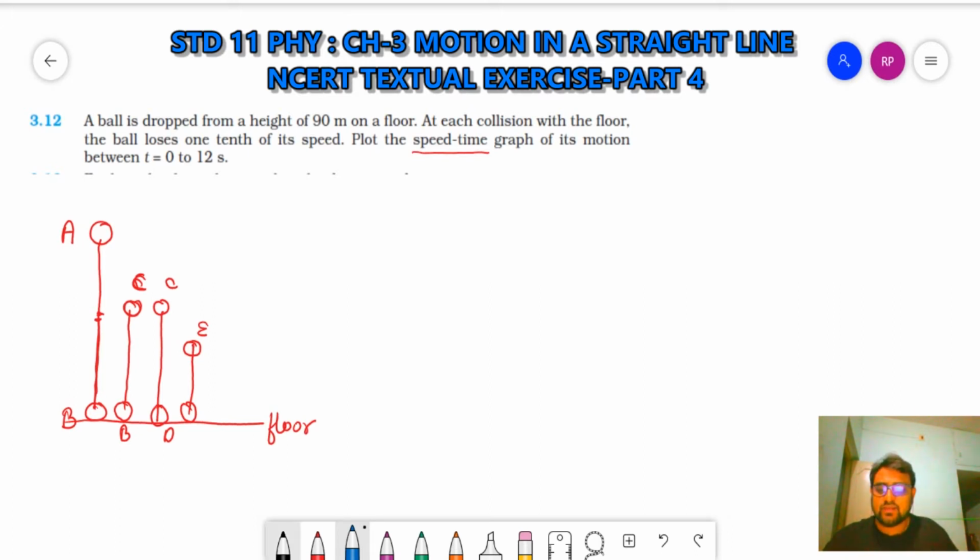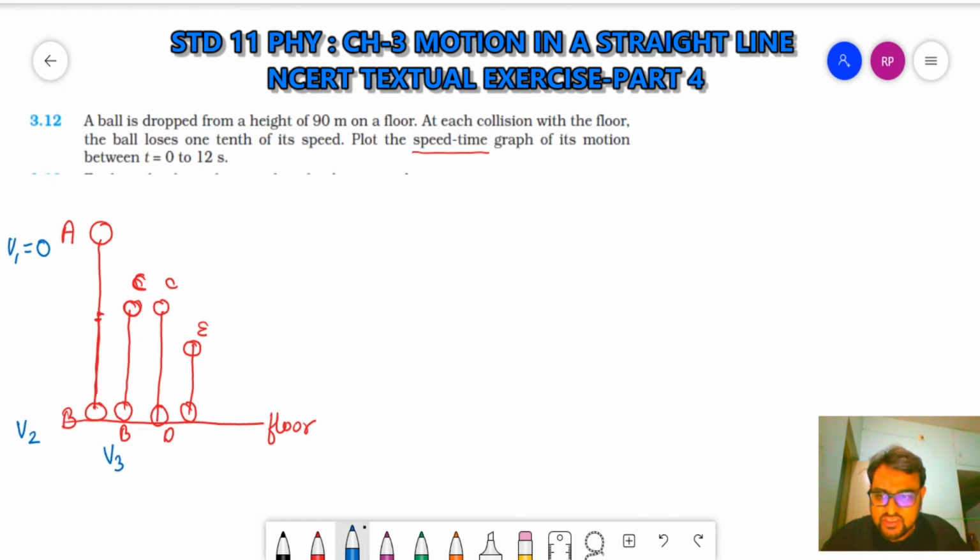So now see what I am taking. I am taking the initial velocity as v1, which will be equal to 0 because it is dropped. At position B, let's take the velocity as v2. Now when it moves upward again, it loses its velocity by 1/10, so let's take this as v3.